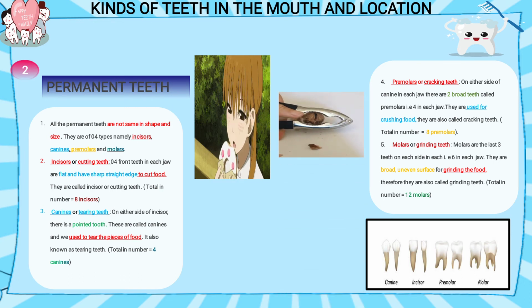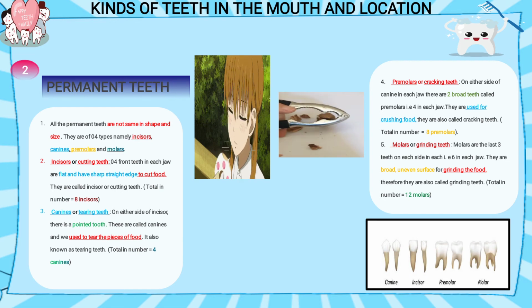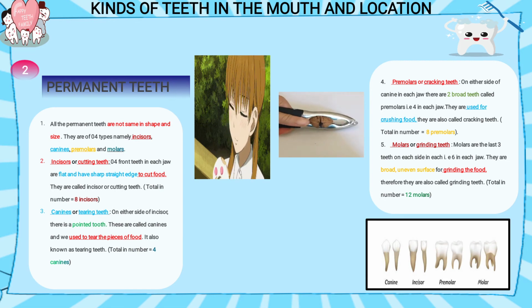See here, the nut cracker is there. What is the nut cracker doing? The nut cracker is cracking the nut, breaking the nut. Like that also, the food is cracked in our mouth with the help of premolars. Okay, so total how many numbers are there? 8 premolars are there. Next come the molars or grinding teeth.